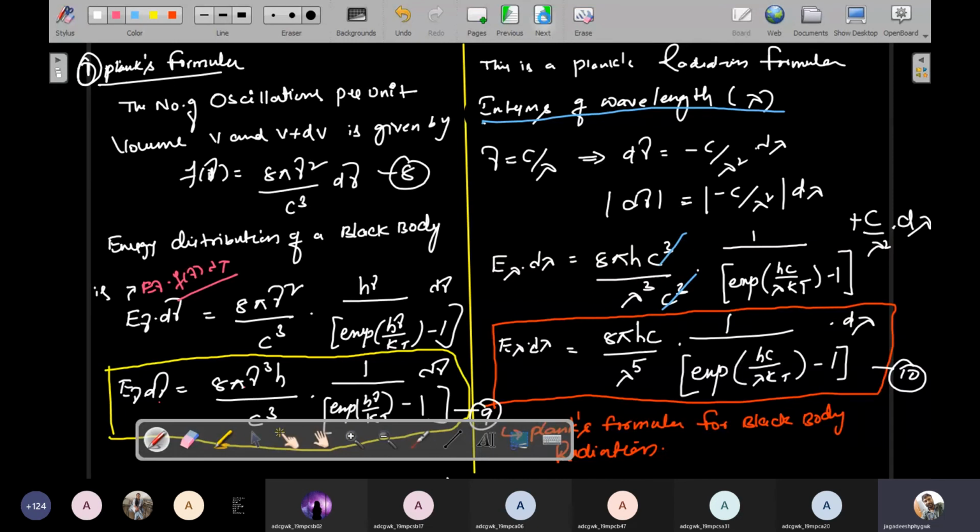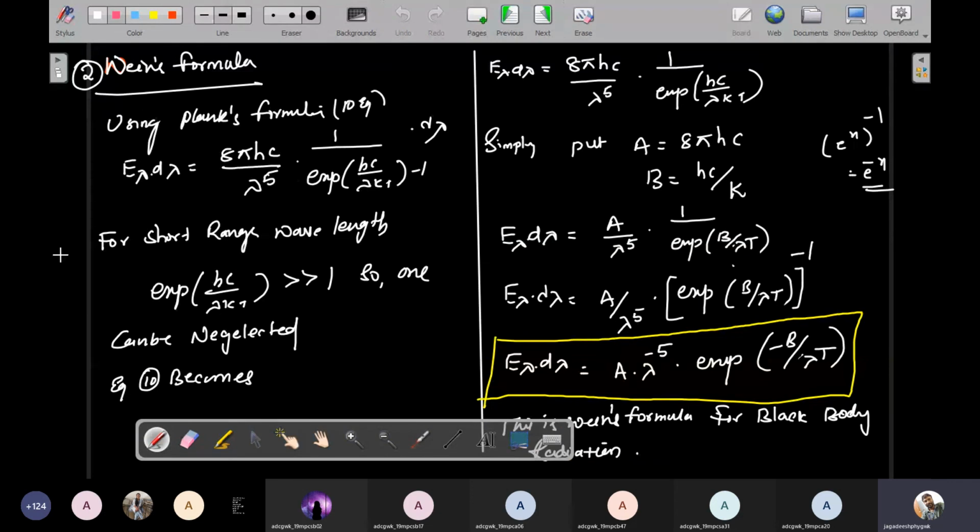After that I derive Wien's formula. I once again write the Planck's formula. Using the Planck's formula, I consider the short range wavelength. For short wavelengths, the exponential term is much greater than 1, very high compared to 1, so we simply neglect 1. So equation 10 becomes E lambda d lambda is equal to 8 pi hc by lambda power 5 into 1 by exponential hc by lambda kT.